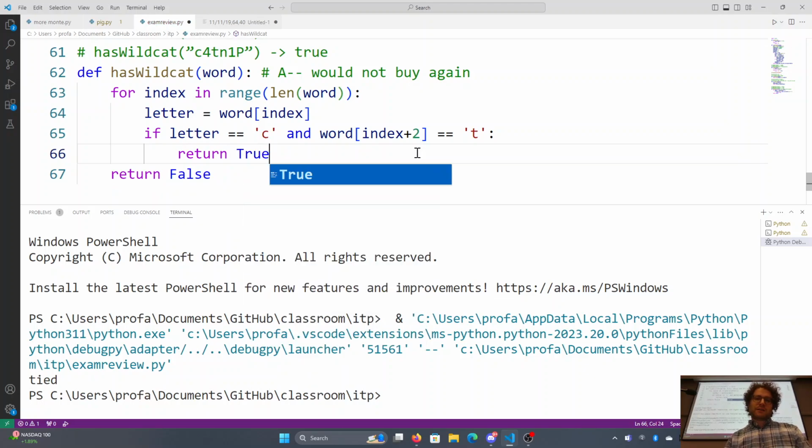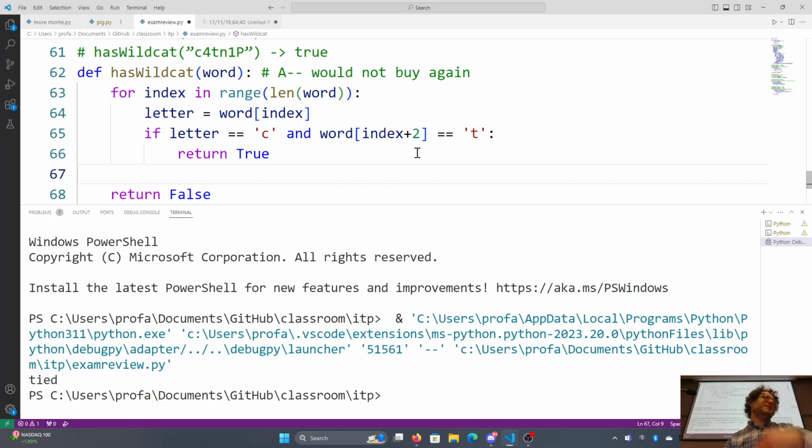If we didn't, then we just continue on with the next iteration of the loop. No worries.